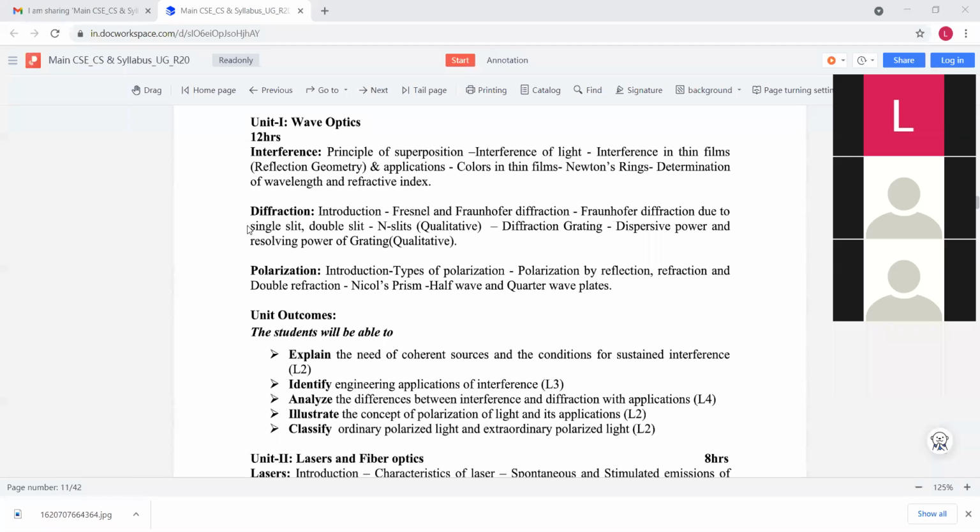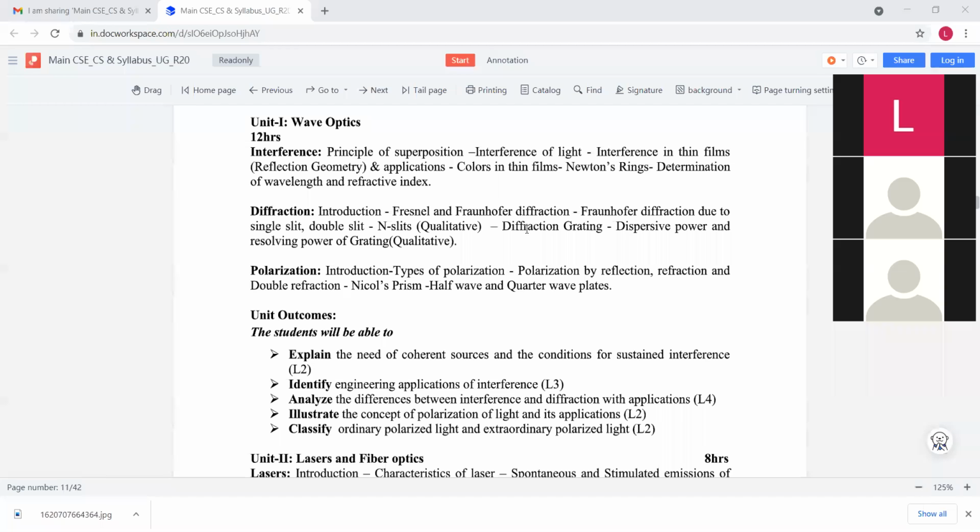And the second chapter is diffraction. What is diffraction? Diffraction is nothing but bending of light rays. In this chapter we discuss the types of diffraction, that is Fresnel and Fraunhofer diffraction. And also Fraunhofer diffraction due to single slit, double slit, N slits. Here a slit is nothing but an aperture.